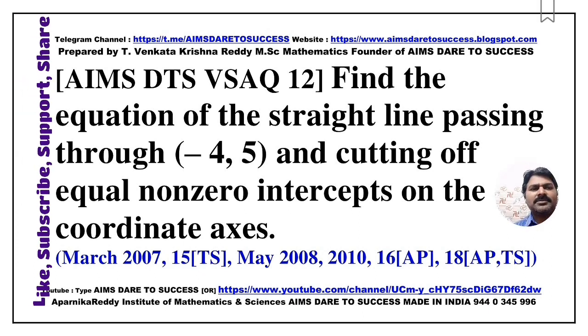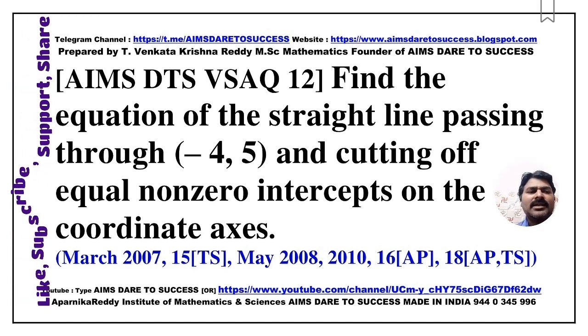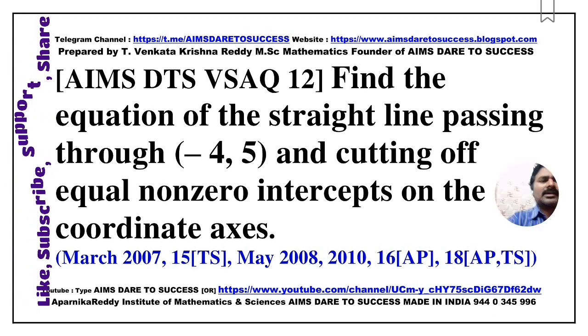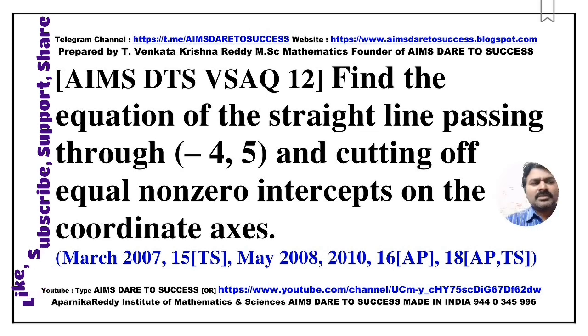Find the equation of the straight line passing through (-4, 5) and cutting off equal non-zero intercepts on the coordinate axes. This question is also a very important question, my dear students. This question came from March 2007, March 2015 Telangana, May 2008, May 2010, May 2016 Andhra Pradesh, May 2018 Andhra Pradesh and Telangana. This is a very important question, my dear friends. So you can practice more.